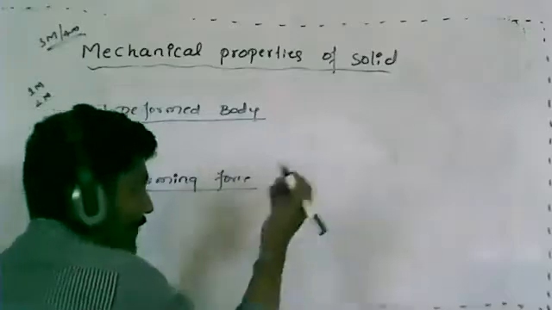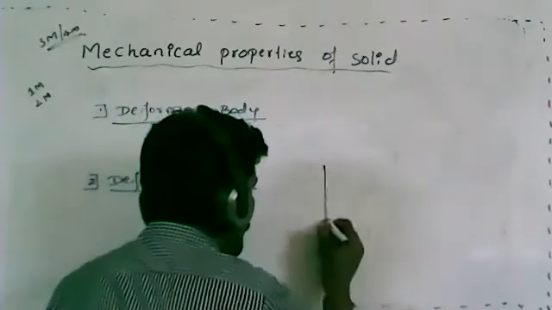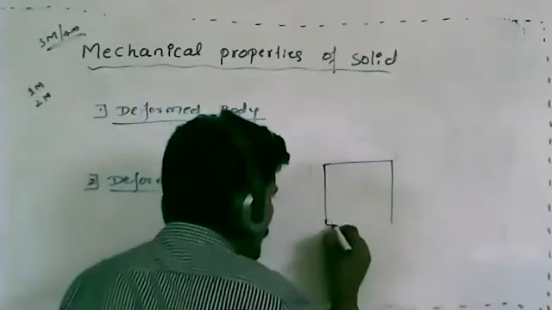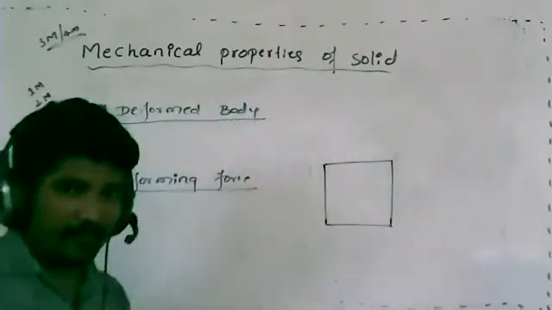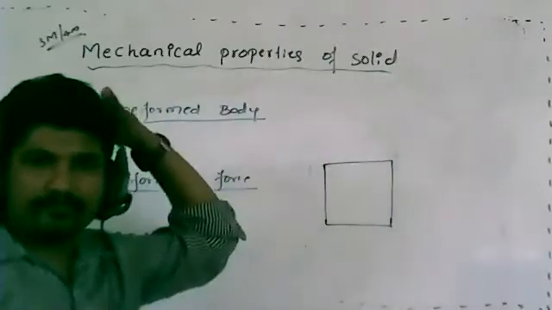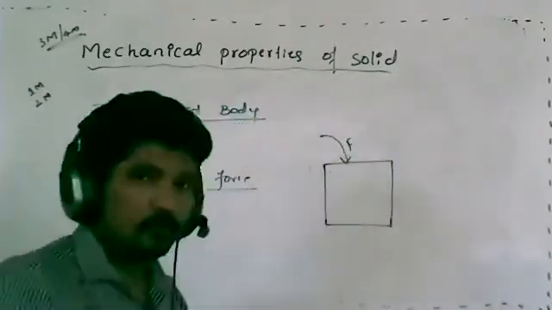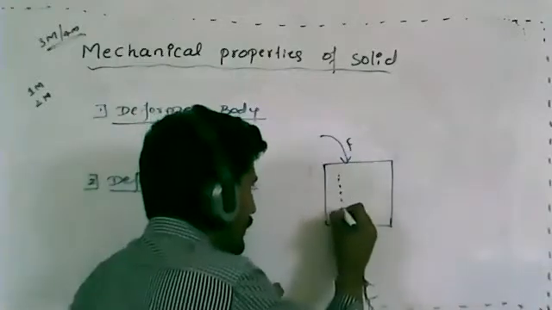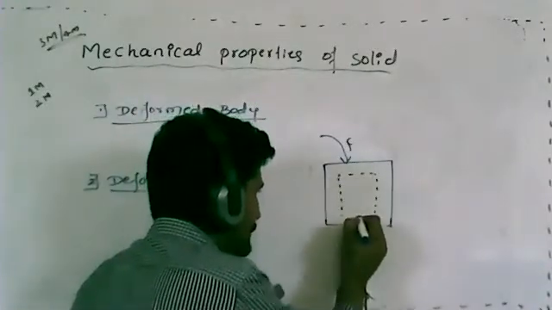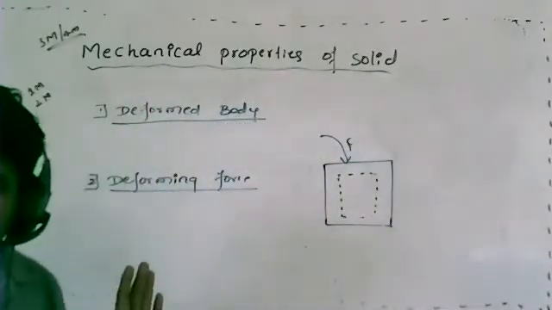As I explained earlier, take any solid material, say a sponge. Once I apply a force, it changes its shape as well as size. Correct?